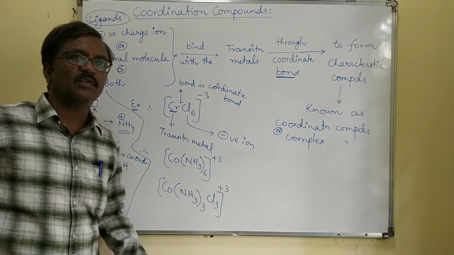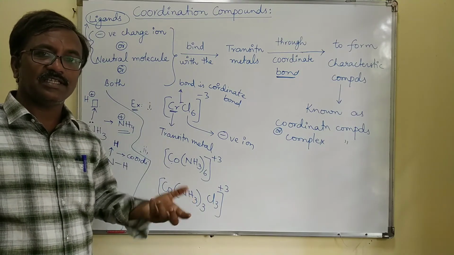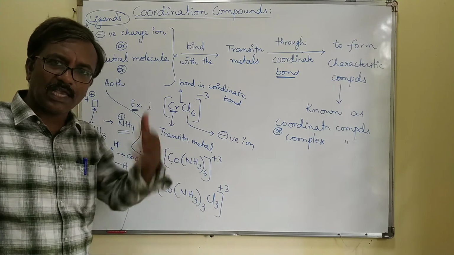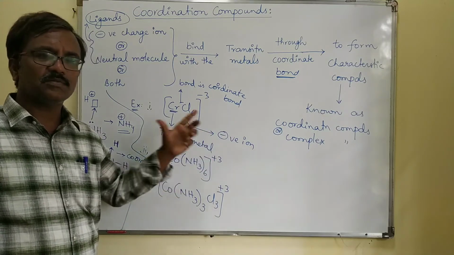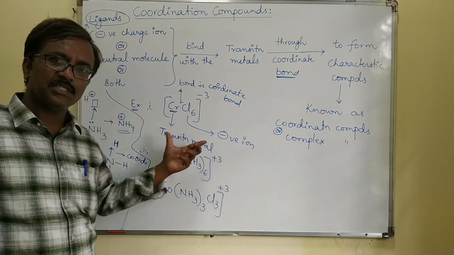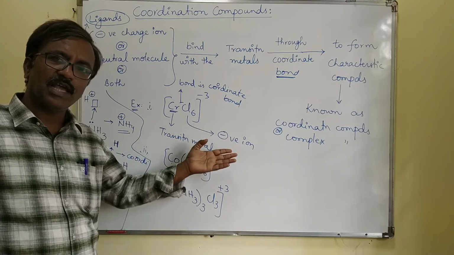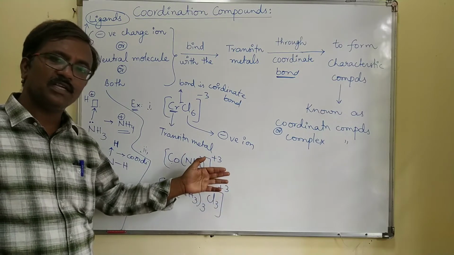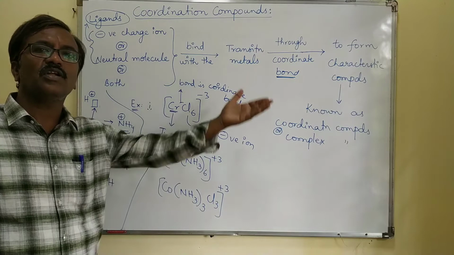So what is the meaning of ligand? Ligand is having the excess electron density, excess electron pairs. Electron donor. Is a ligand an electron deficient species or an electron excessive species? It may act as both electron excessive or electron deficient species. Which one is the right? Ligand is always an electron donor species.